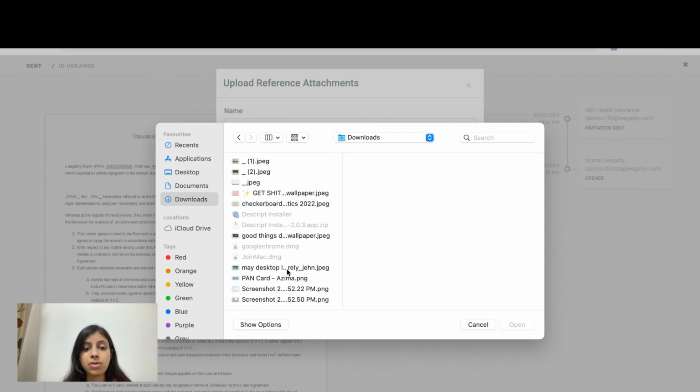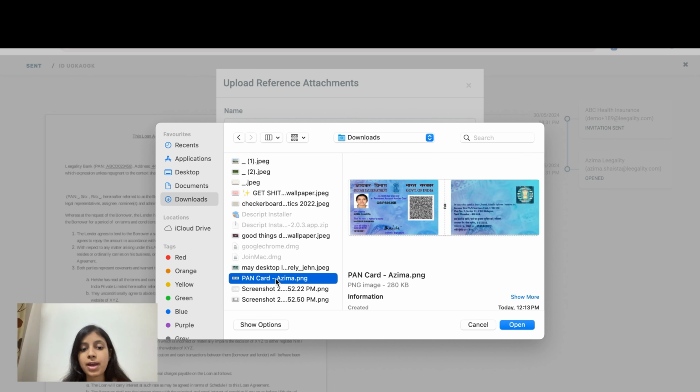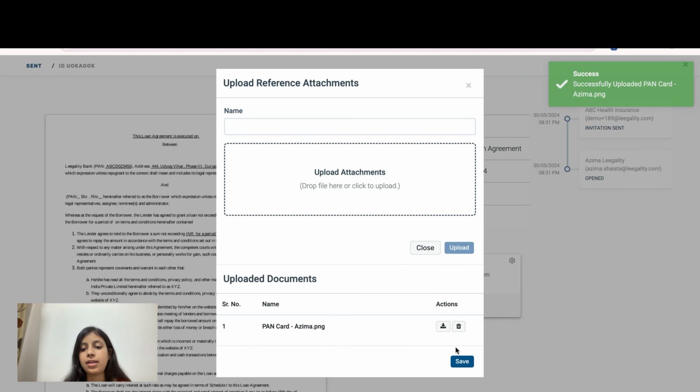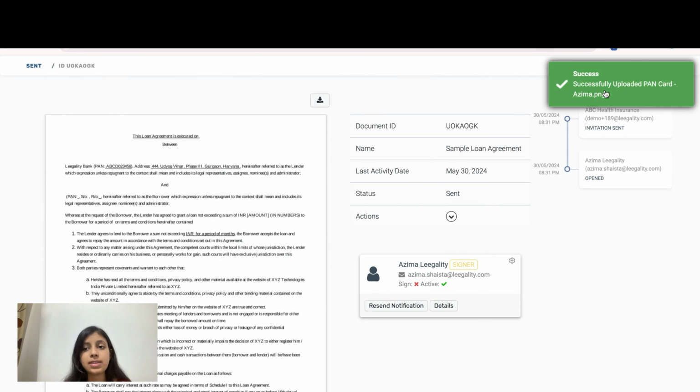So I'll go to downloads, say I want to see her PAN card, and I can give a name to this document. Click on upload and I click on save. So as you can see, the document has been attached.